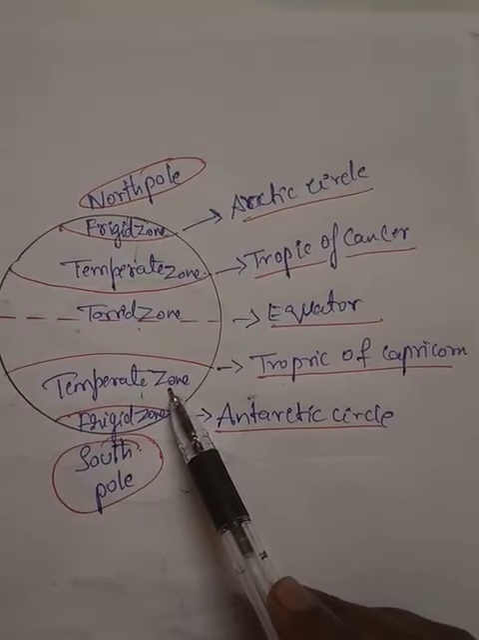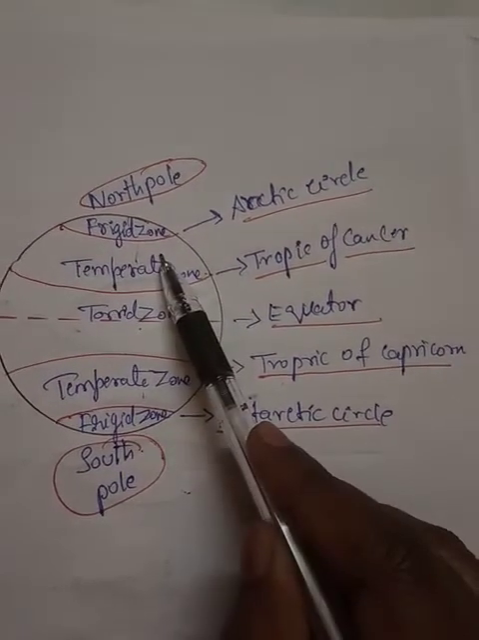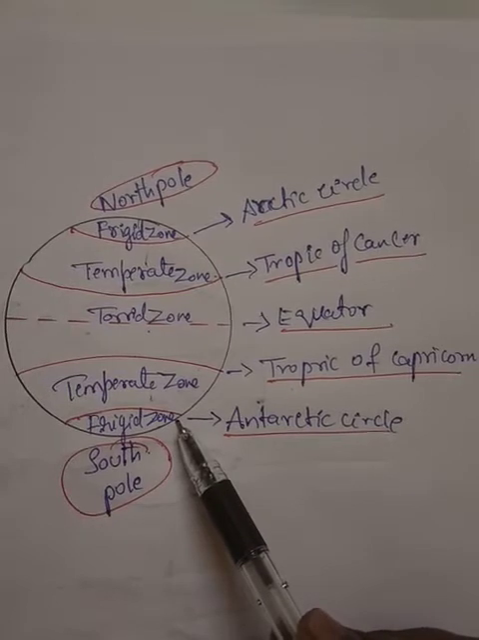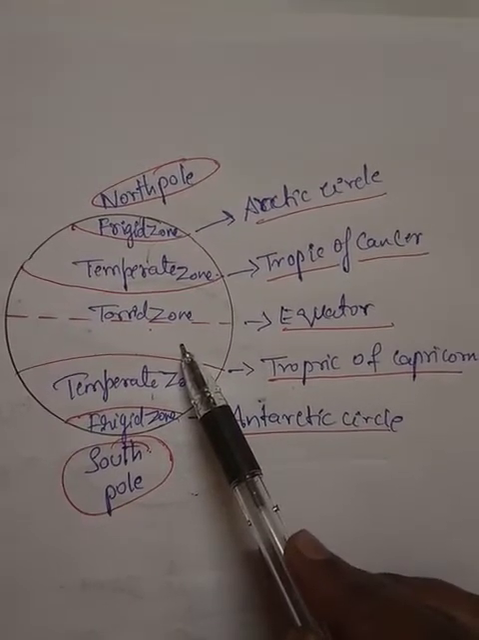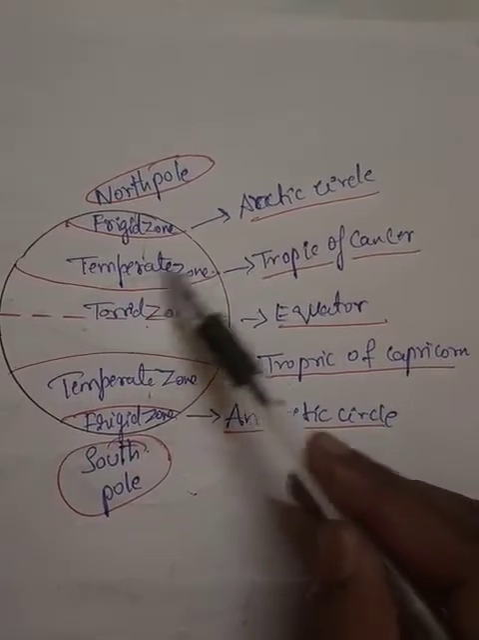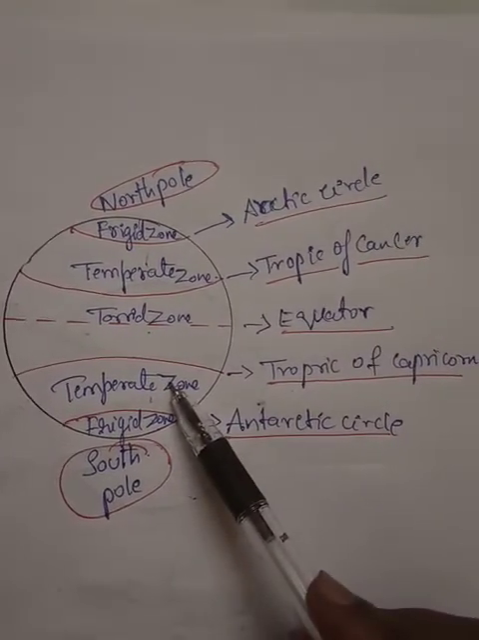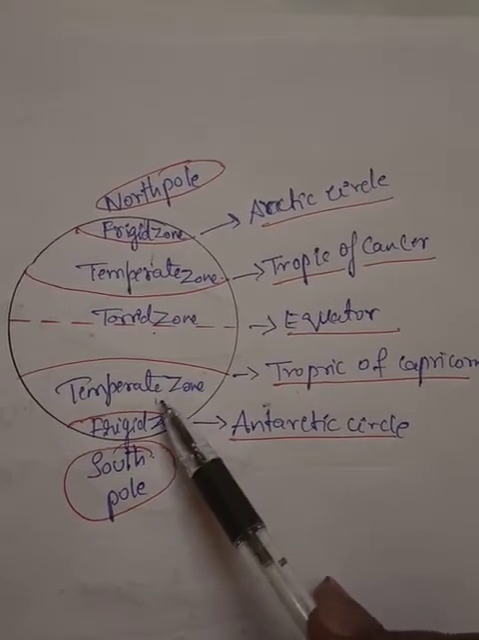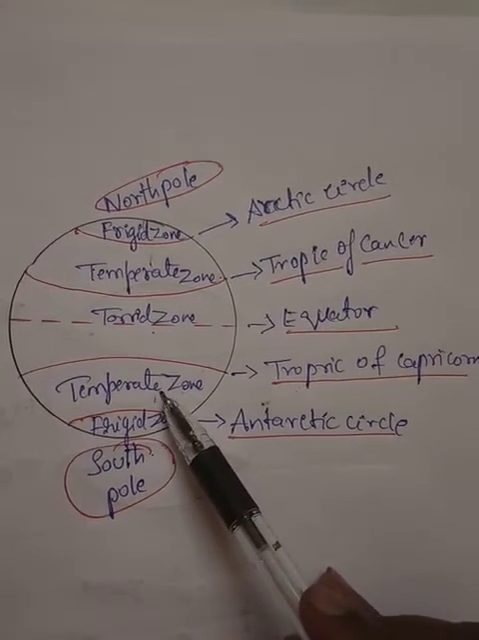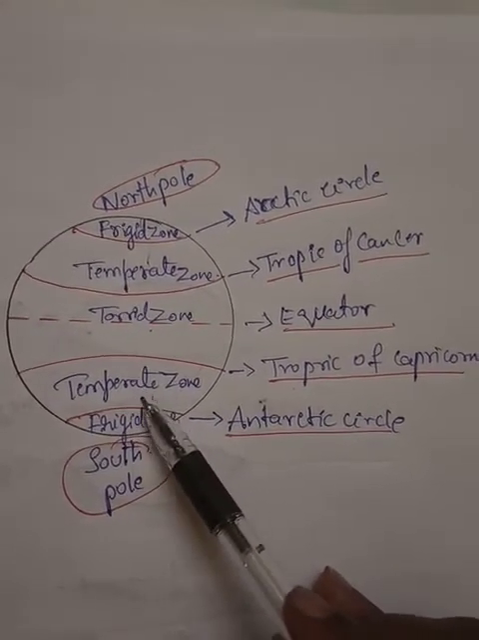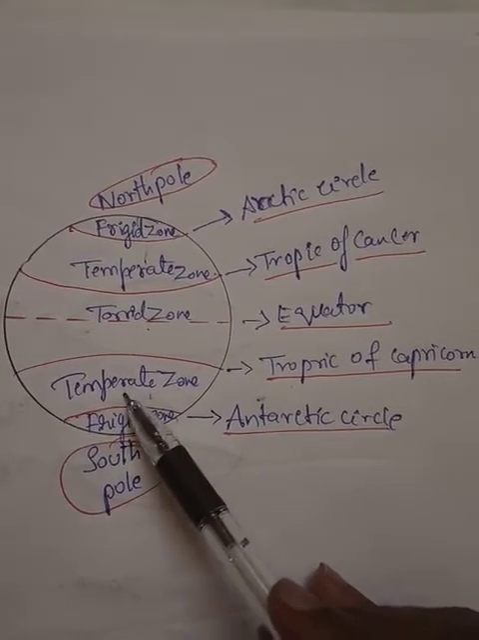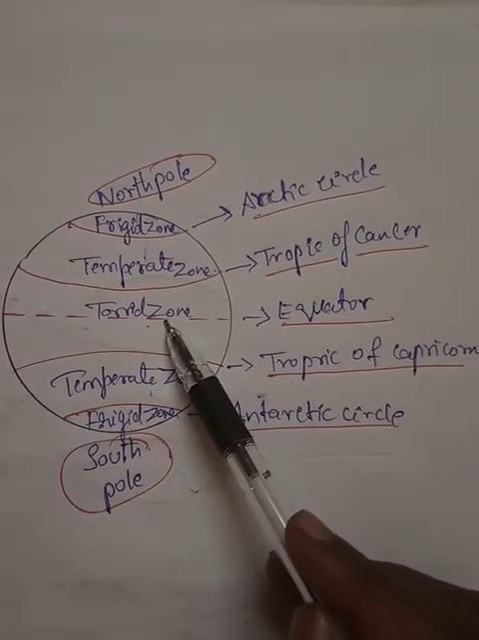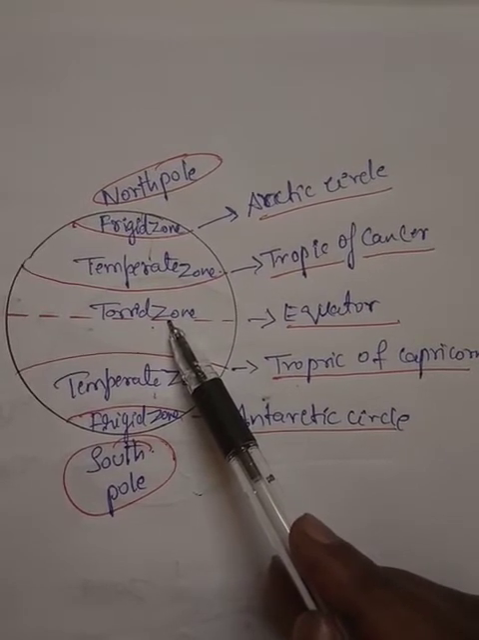Capricorn at 23 and a half degrees south, towards the South Pole, is known as the torrid zone. I repeat, the area between the Tropic of Cancer and the Tropic of Capricorn is covered by the torrid zone, and it is the hottest zone. Why? Because it receives direct sunlight; the sun's rays fall directly on this zone. Which zone? Torrid zone. So we call it the torrid zone.